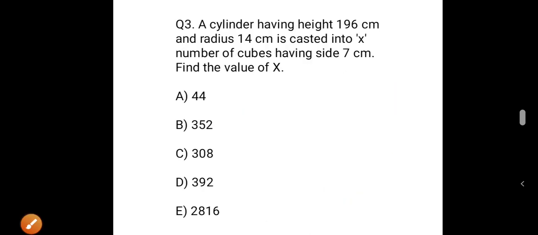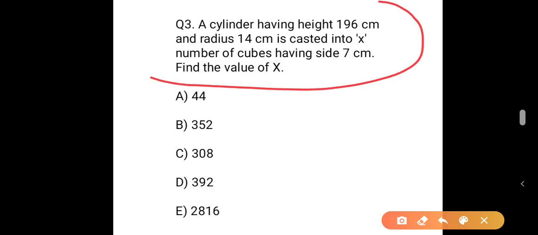That's it. So third question, a cylinder having height 196 centimeter and radius 14 centimeter is casted into x number of cubes having side 7 centimeter. Find the value of x. Option A 44, option B 352, option C 308, option D 392, and option E 2816. A cylinder having height 196 centimeter and radius 14 centimeter is casted into x number of cubes having side 7 centimeter. Find the value of x.